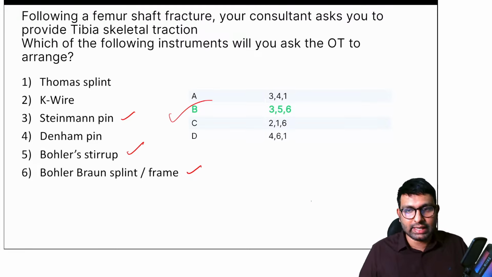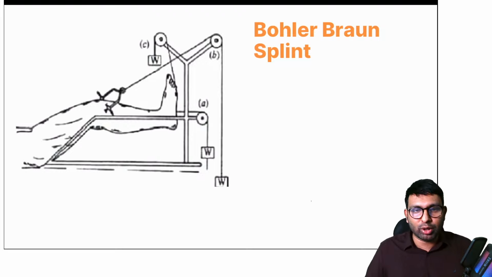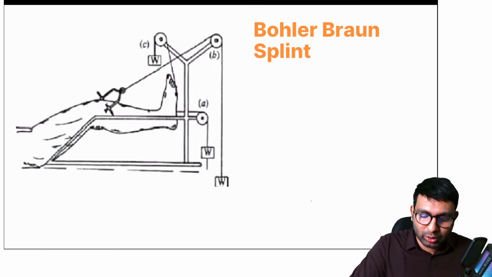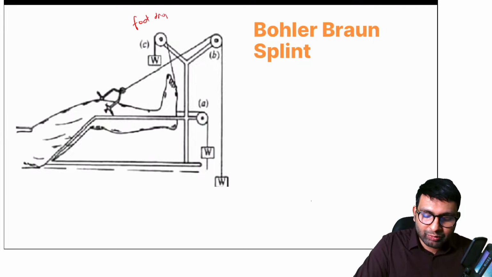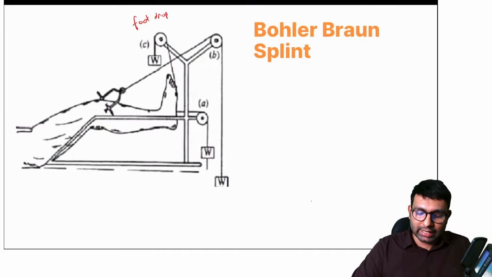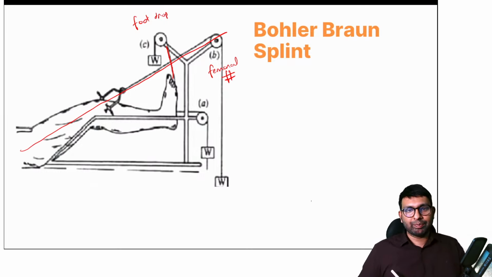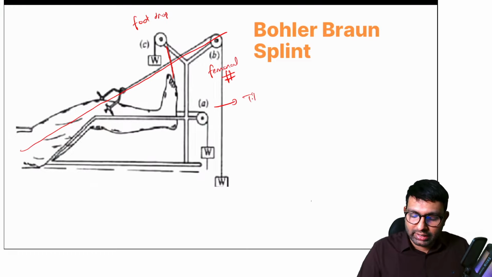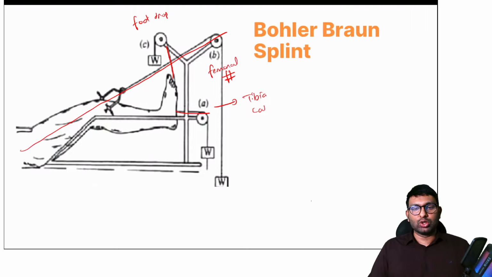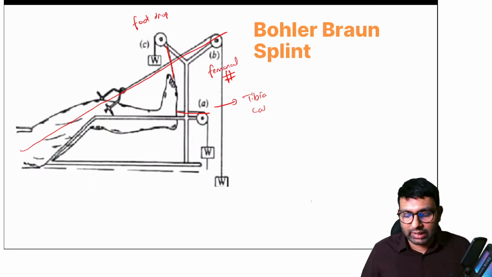B is the answer. Now a little bit you need to know about Bowler-Braun splint, that it has 3 pulleys which are marked here as A, B and C. So the C pulley is mainly helpful for foot drop. If a patient has foot drop, it can hold the foot in place like it is holding here. B is mainly used for femoral fractures, like in our case, because this is in line with the femur, we can use B pulley. This A pulley is mainly used in tibia fractures or calcaneum fractures where you want a straight traction. So in those cases, we'll use pulley A. So this is a Bowler-Braun splint, and these are its 3 pulleys.